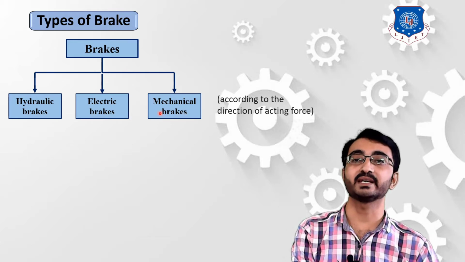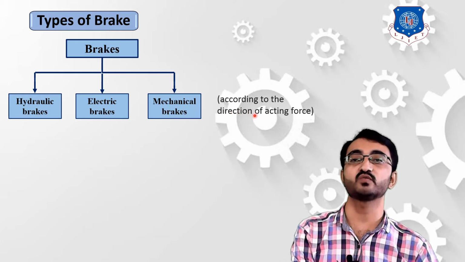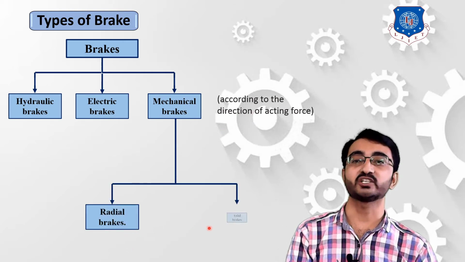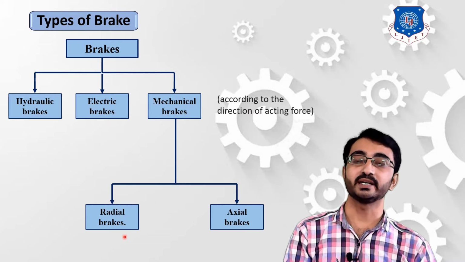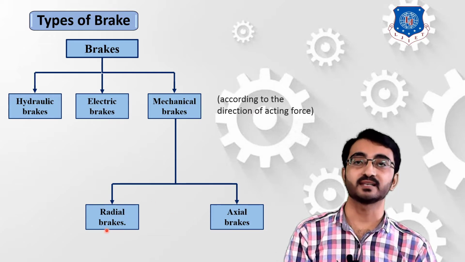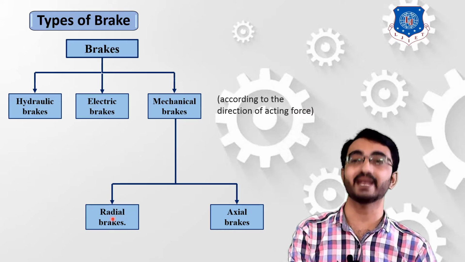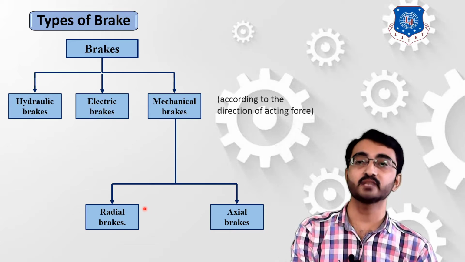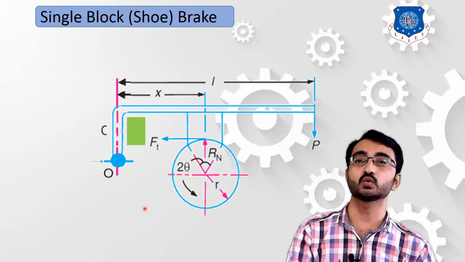Now these mechanical brakes are also classified into two categories, according to the direction of force which is acting on the body, either in a radial direction or in an axial direction. Now these radial direction brakes we will study in our syllabus. These radial brakes are also classified into two categories, that is internal brakes and external brakes, and these are also divided into subcategories like the single shoe brake and the band brakes. So in our syllabus we will study the single shoe brake and band brakes. Let's start with the first type, that is the single shoe brake.